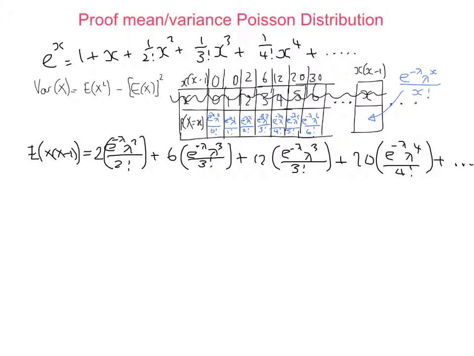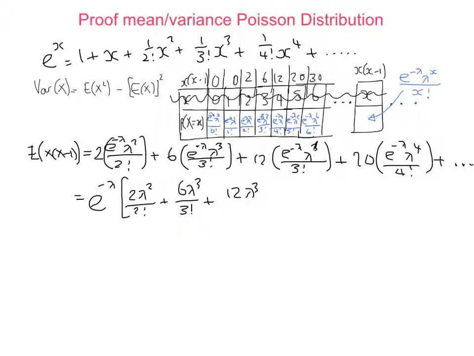Okay, same as before, I'm going to pull out e to the minus lambda, because I've got that common factor in every single term. Okay, now what have I got? 2 lambda squared over 2 factorial, plus 6 lambda cubed over 3 factorial, plus 12 lambda, wait, what did I do? Look what I did there. 12 goes with 4. That probability is wrong.